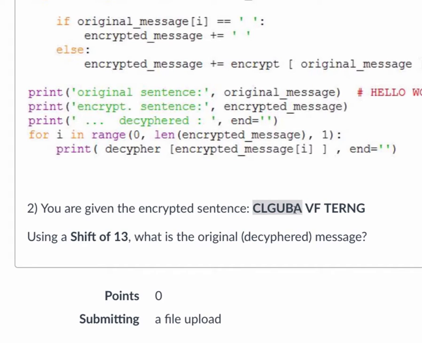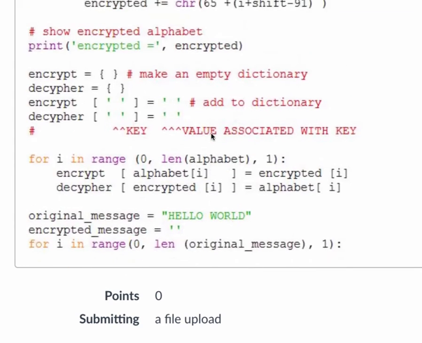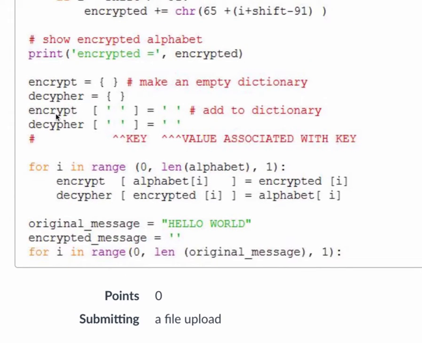In other words, if I give you an encrypted word, if I give you some kind of an encrypted message, I'm telling it leave the spaces as is, right? So at least I'm kind of showing you more than I should, right? Because I'm showing you that there's spaces and there's 1, 2, 3 words, but I'm doing it on purpose, and that's the reason why I'm adding this blank quote into the encrypt and the decipher dictionaries.